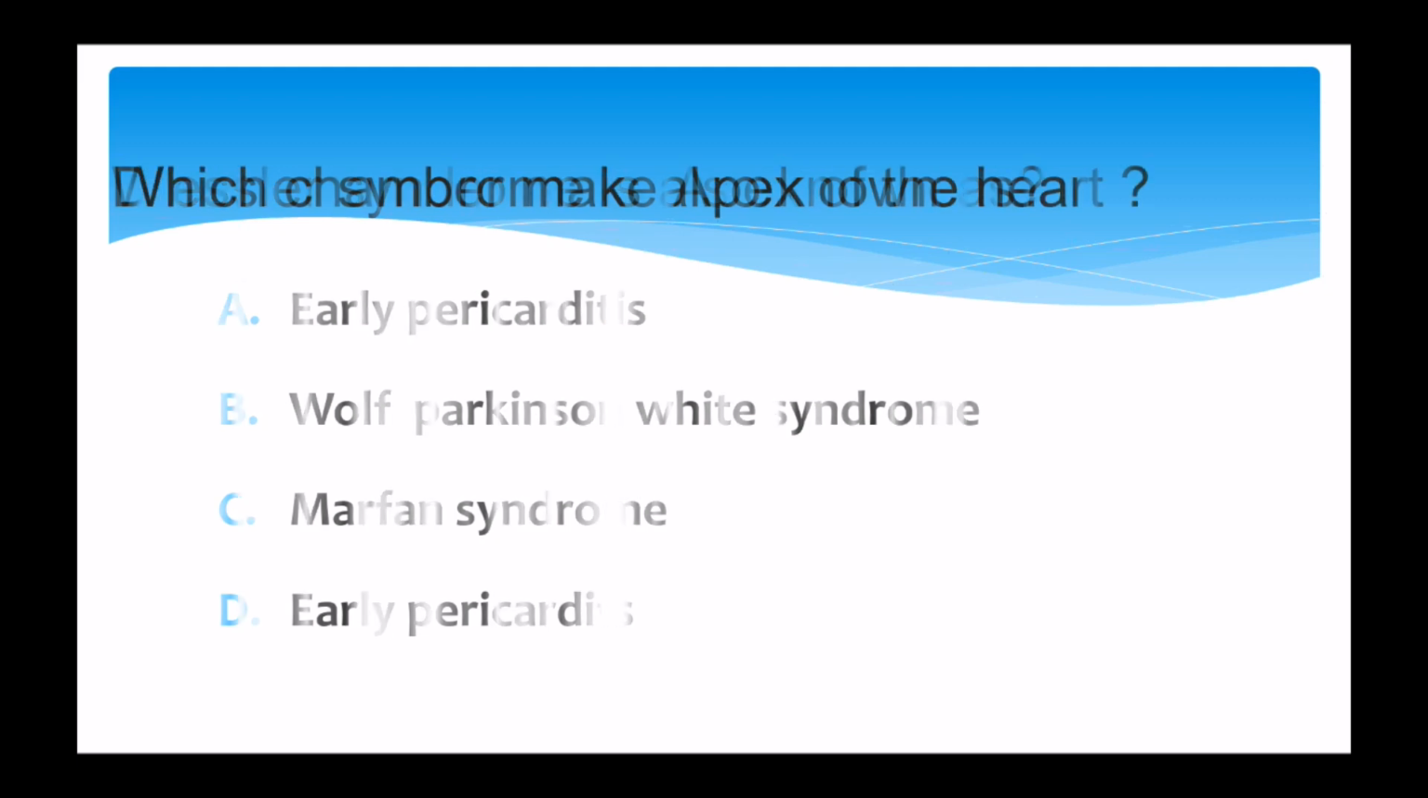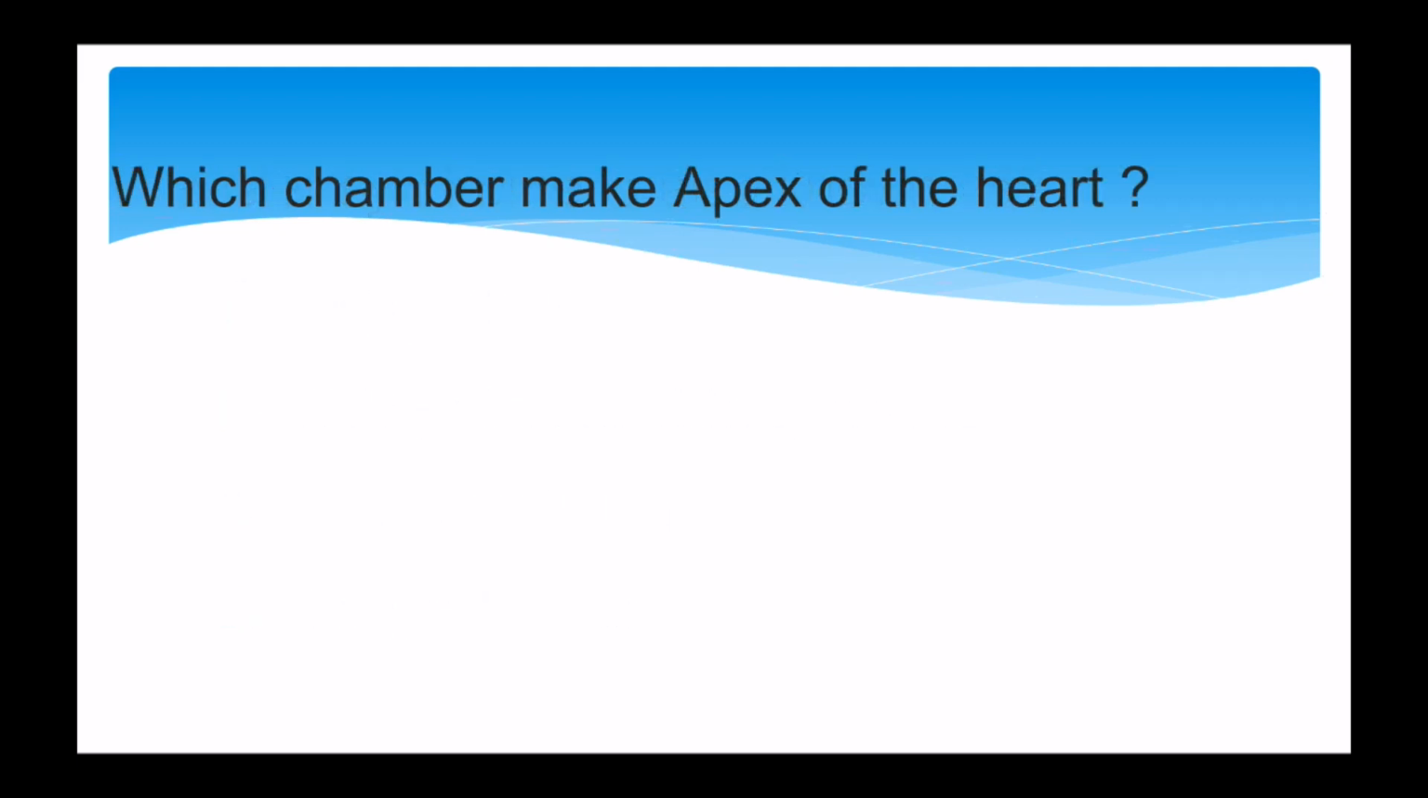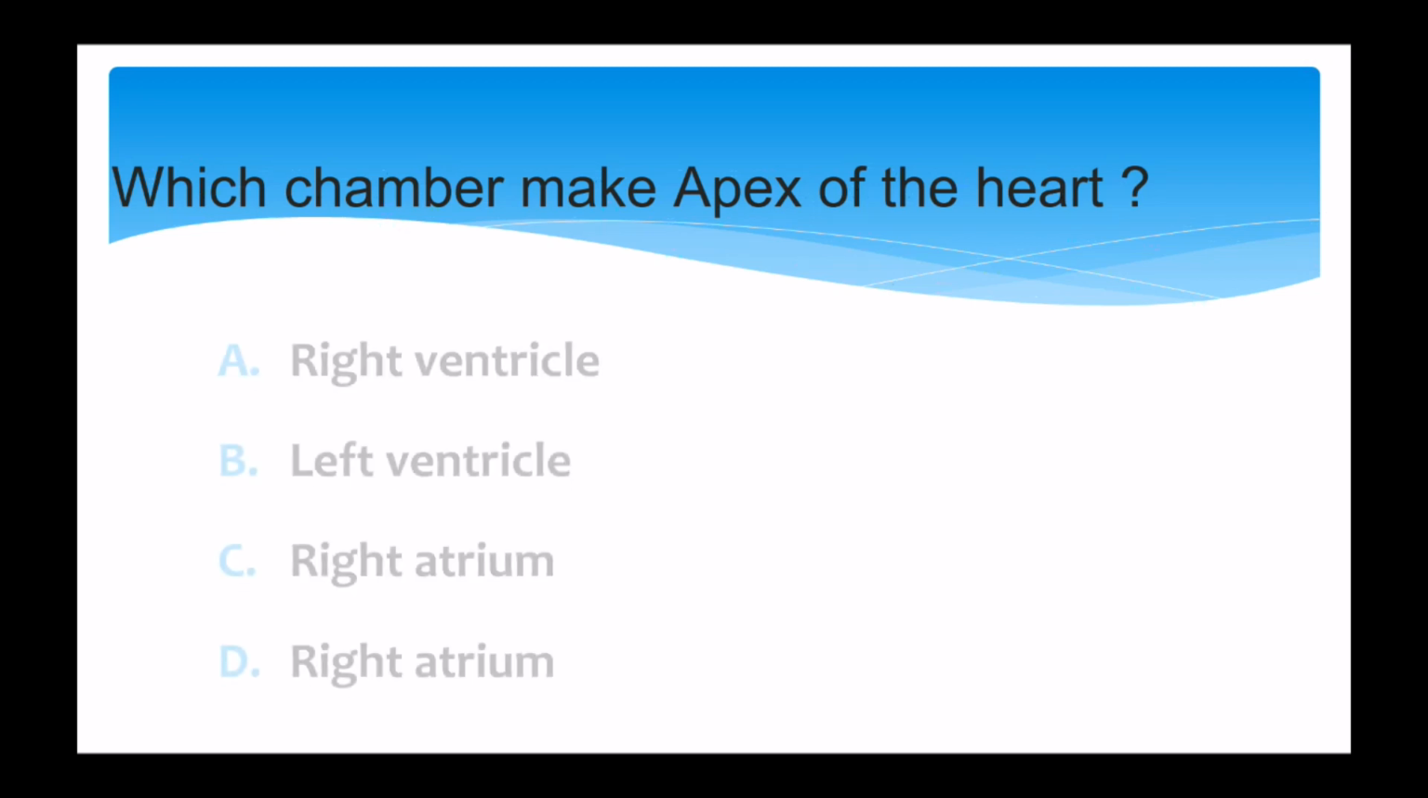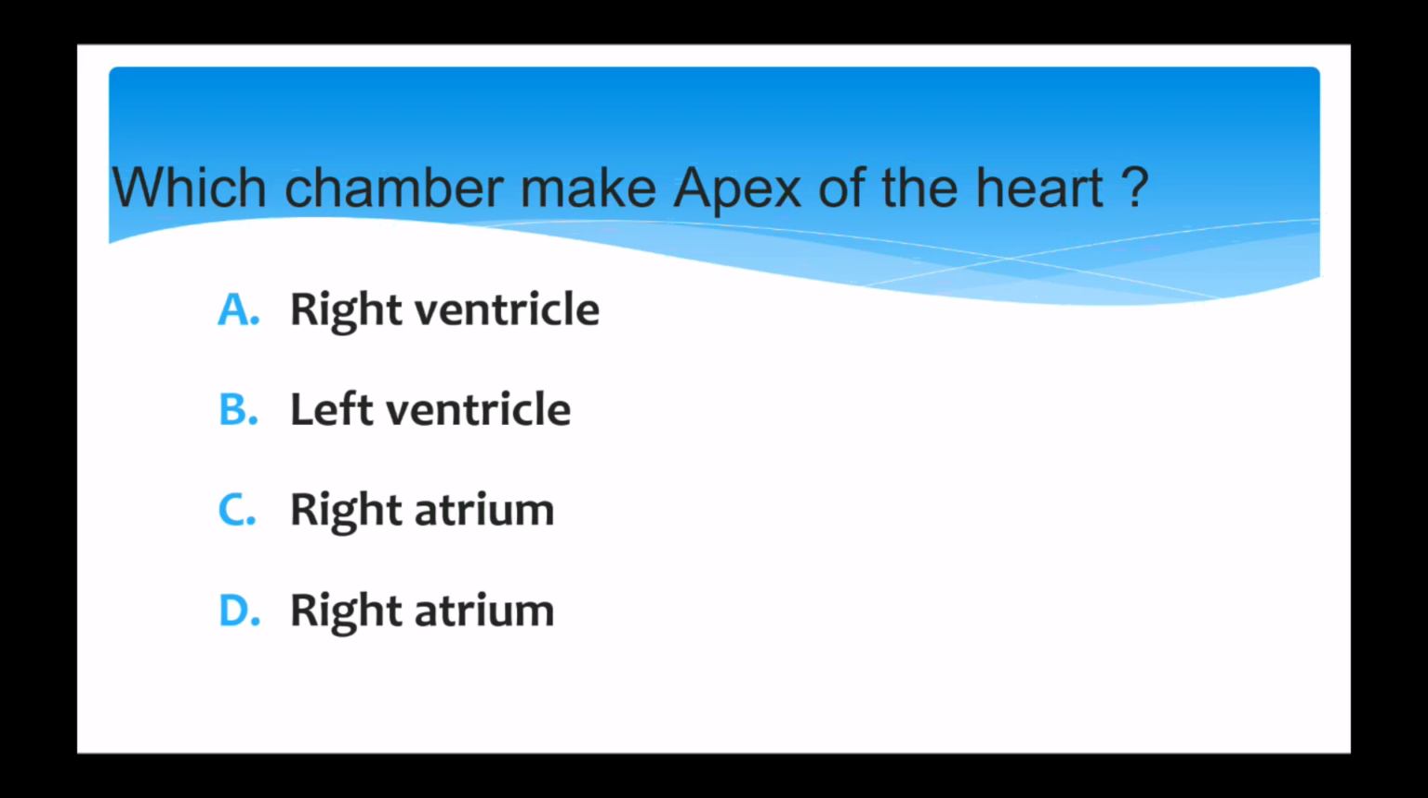Next question, which chamber makes the apex of the heart, and the options are option A, right ventricle, option B, left ventricle, option C, right atrium, and option D, right atrium, and the correct answer is option B, left ventricle.